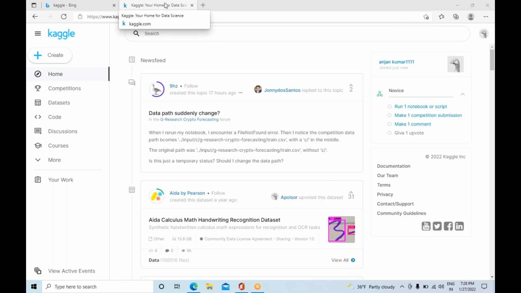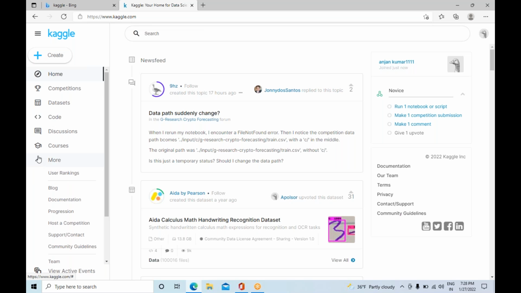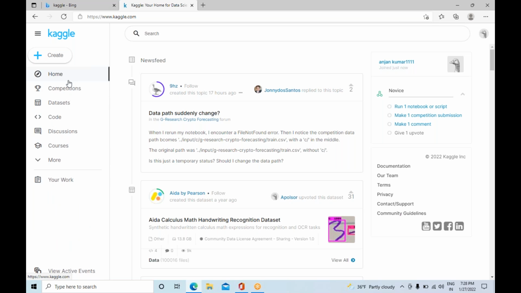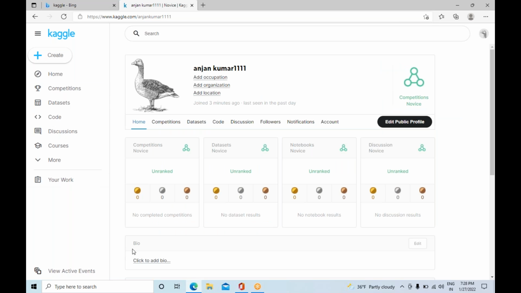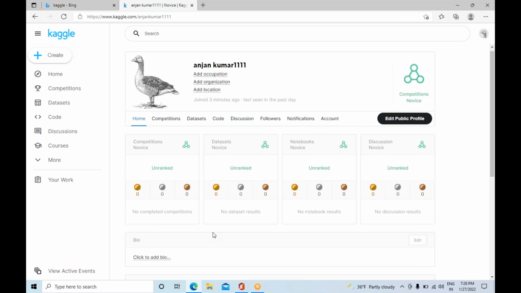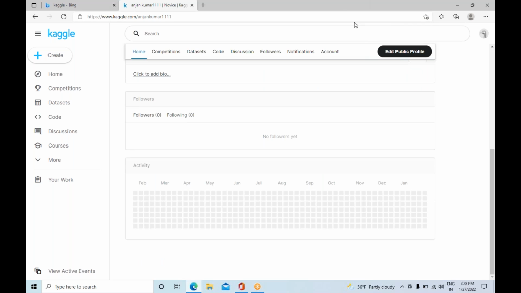Let's see. There are a lot of things here. Let's see a small code. You can see any code, or else your work. You just click on your work. Here you don't have any work because I just created this new account.